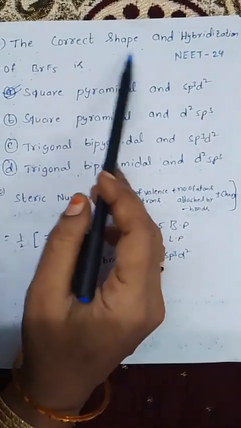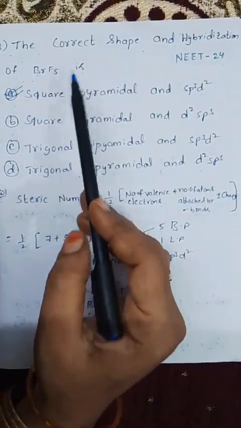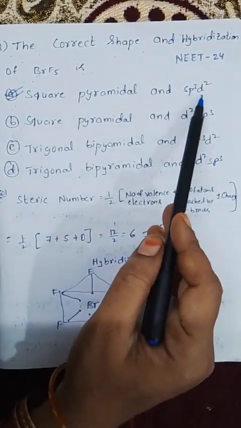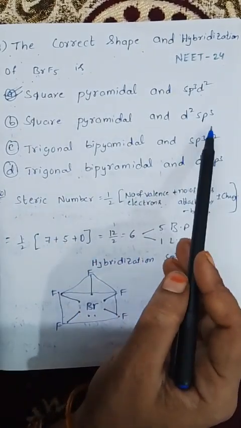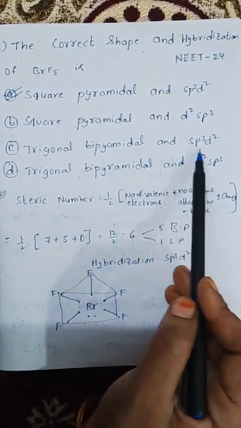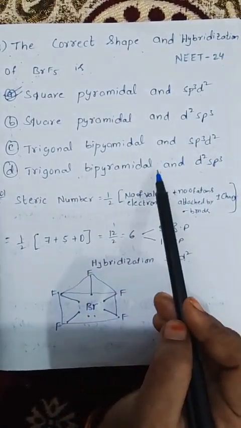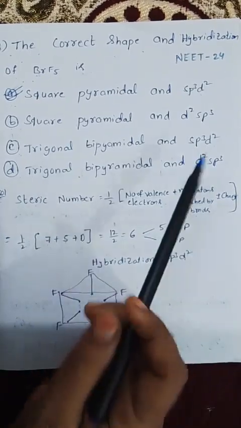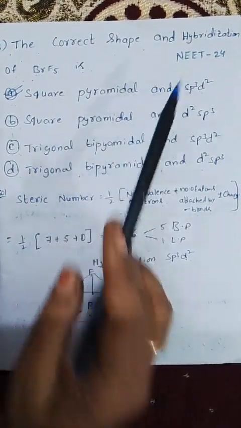Question. The correct shape and hybridization of BrF5 is: option A, square pyramidal and sp3d2; option B, square pyramidal and d2sp3; option C, trigonal bipyramidal and sp3d2; option D, trigonal bipyramidal and d2sp3. This question was asked in NEET 2024.